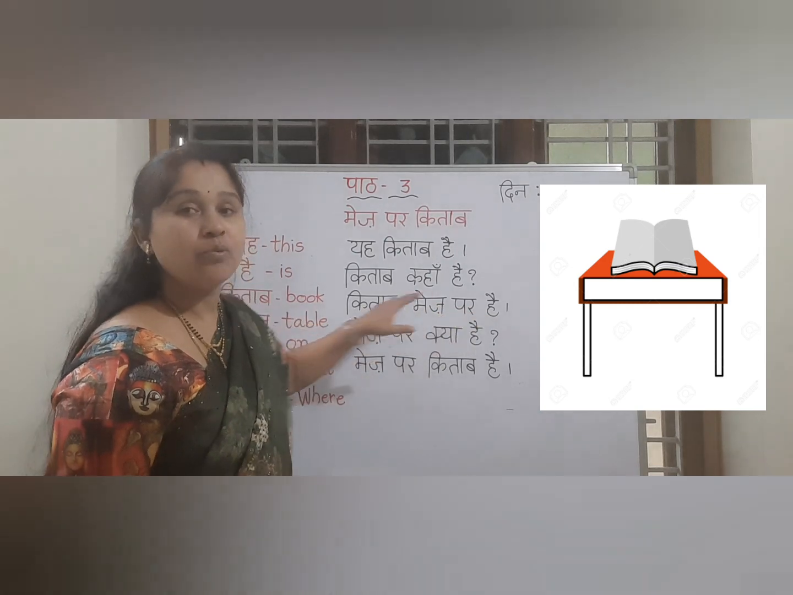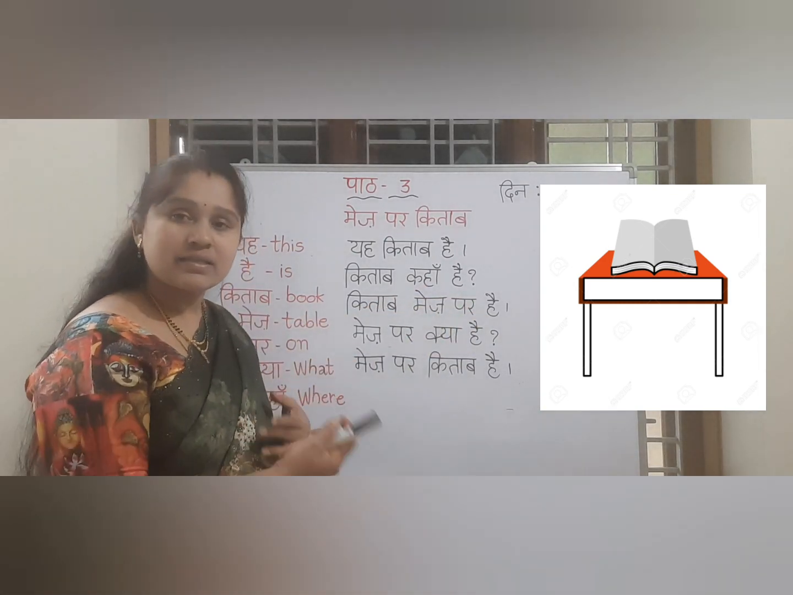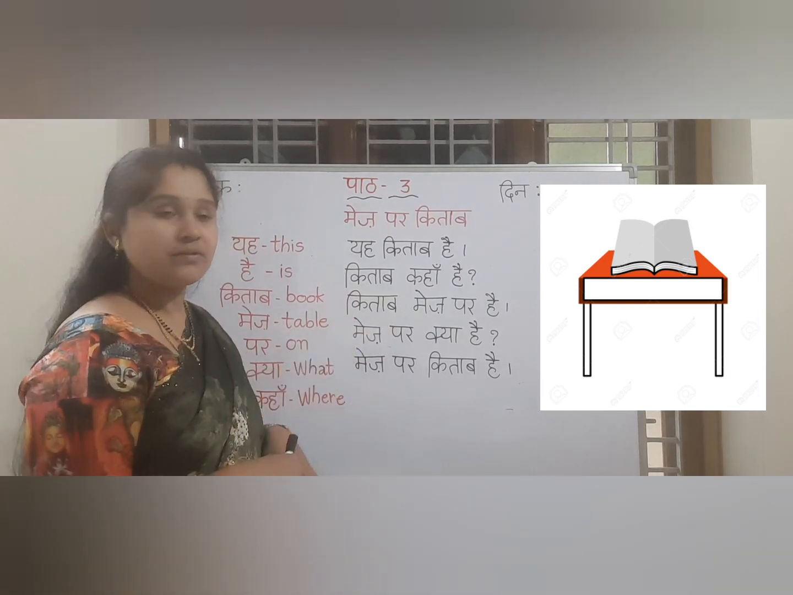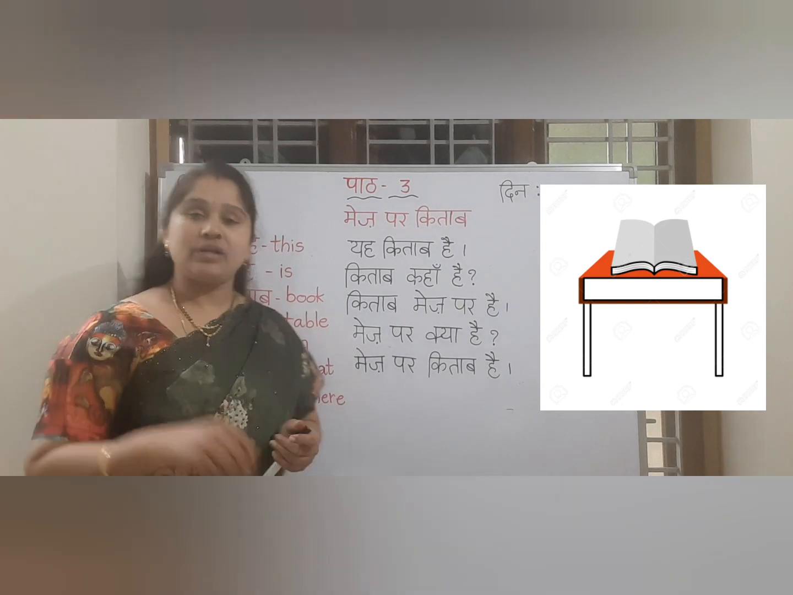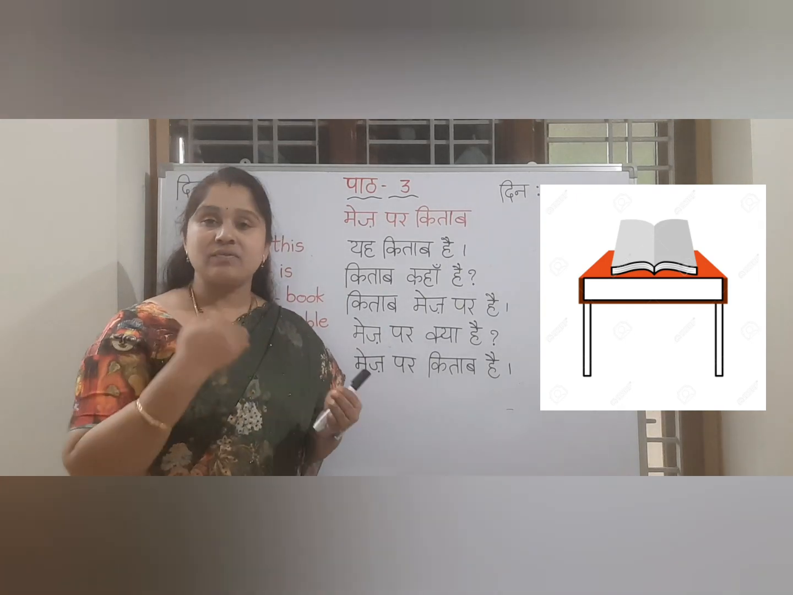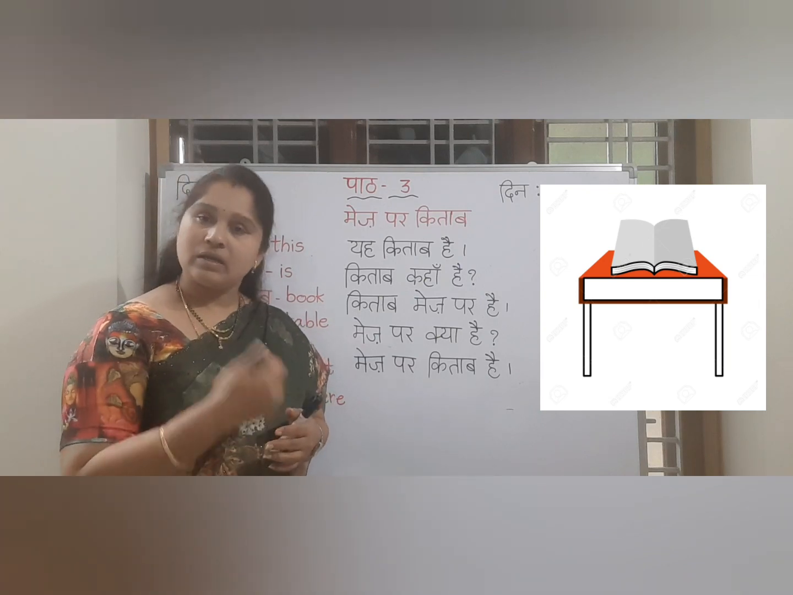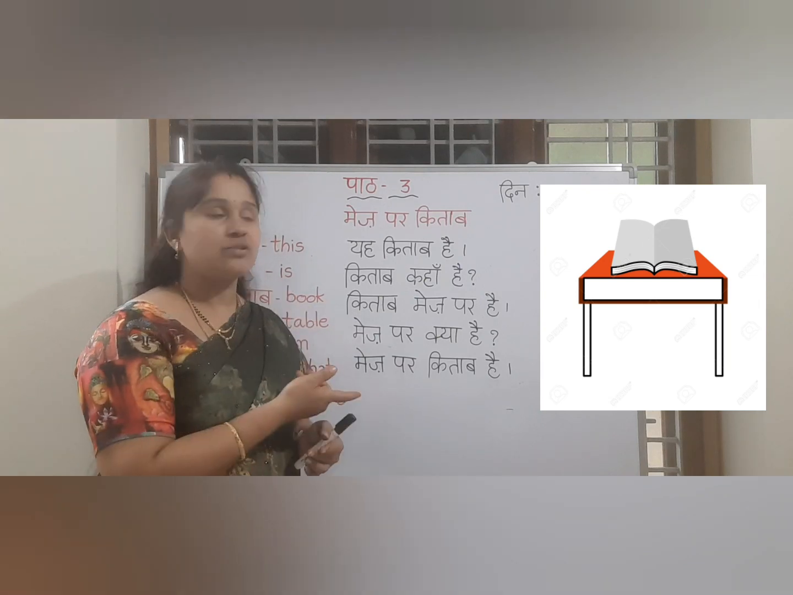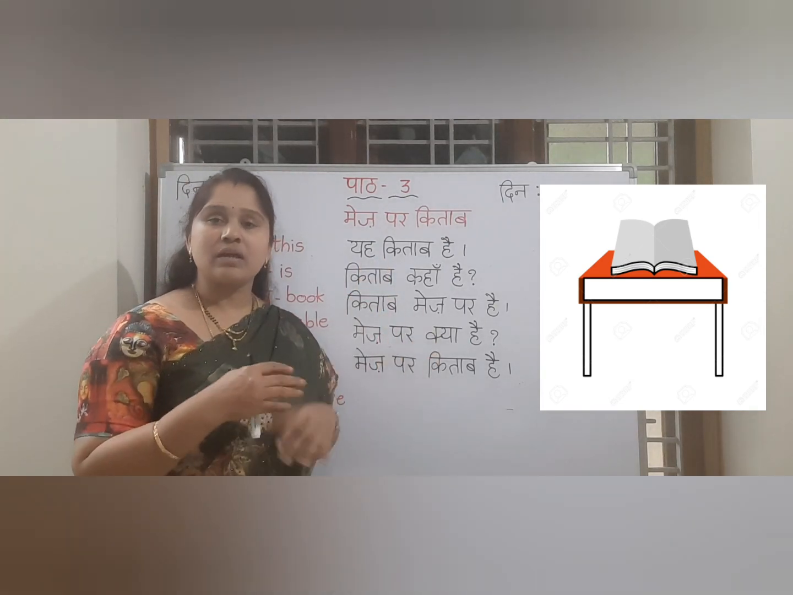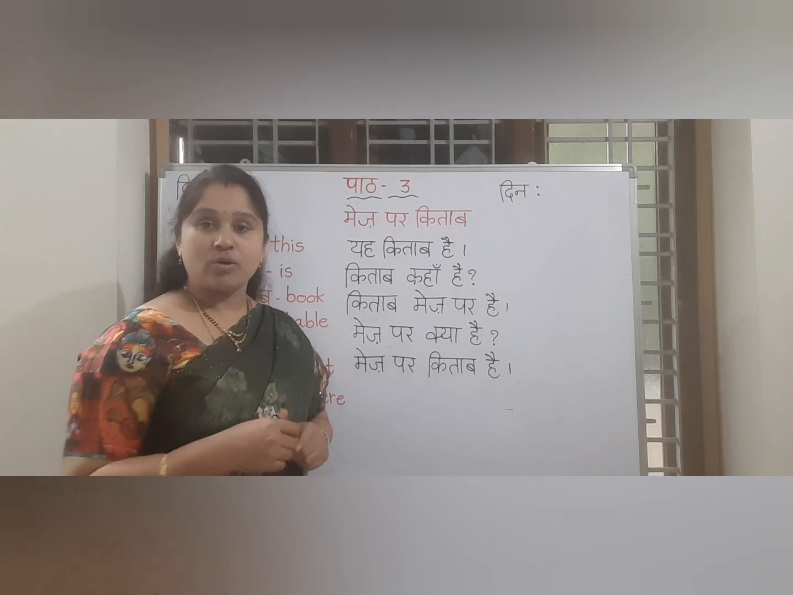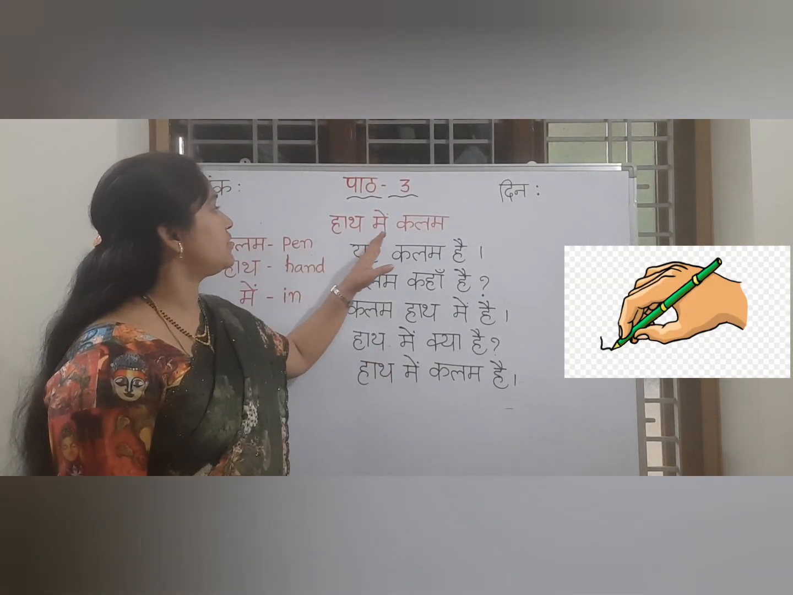And you can answer in two ways. किताब मेज पर है. Book is on the table. On the table book is there. Everything is the same only. The way of answering is different. मेज पर किताब है. Likewise, if you take an image, you need to discuss it. Like where, what, all these questioning words, if you can question that particular thing, you will get some answers. Likewise, you can communicate. Now come to the next topic. Now see the second topic, हाथ में कलम.